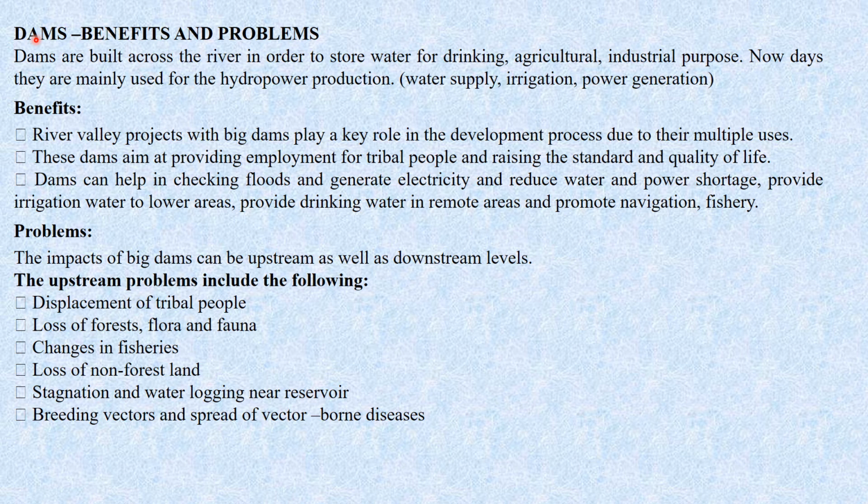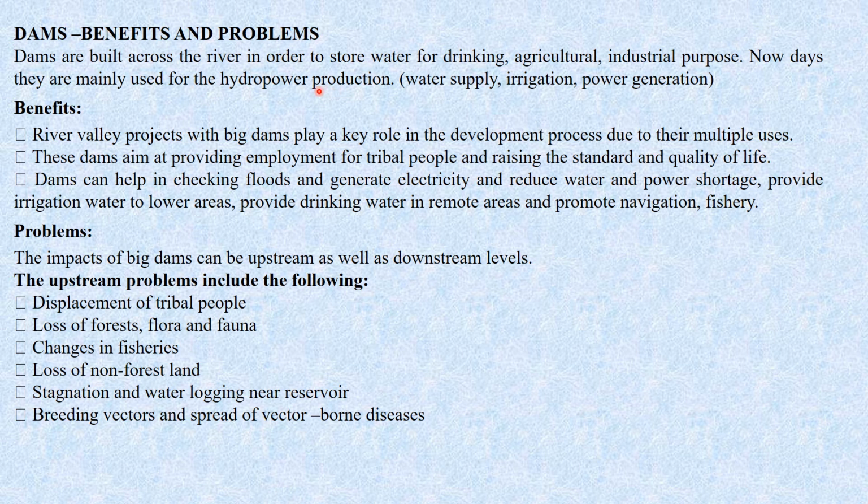Next are dams. What are the benefits and the problems caused by dams? Dams are built across rivers in order to store water for drinking, agriculture and industrial purposes. But nowadays they are mainly used for hydropower production.